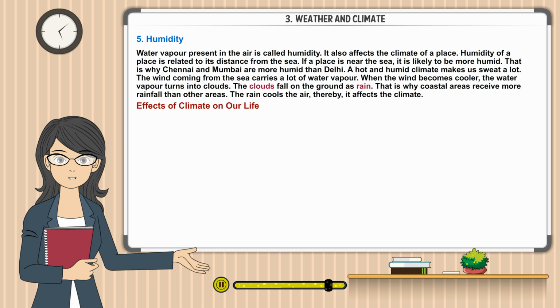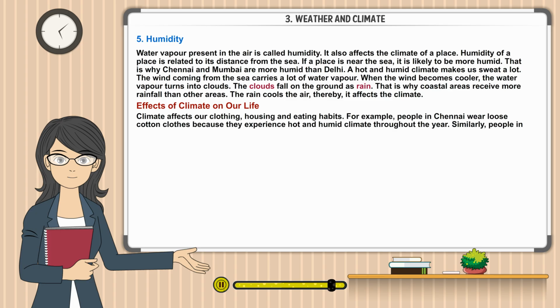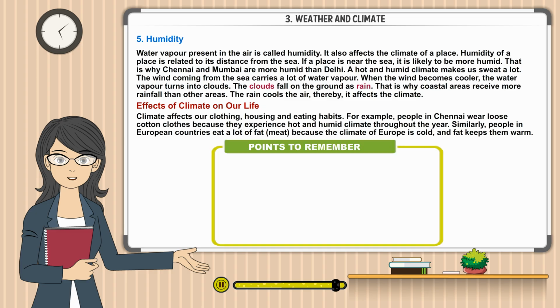Effects of climate on our life. Climate affects our clothing, housing and eating habits. For example, people in Chennai wear loose cotton clothes because they experience hot and humid climate throughout the year. Similarly, people in European countries eat a lot of fat and meat, because the climate of Europe is cold and fat keeps them warm.